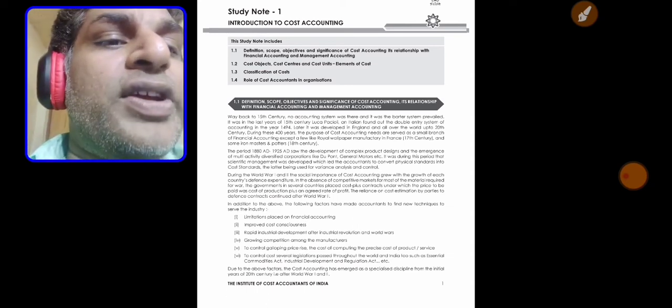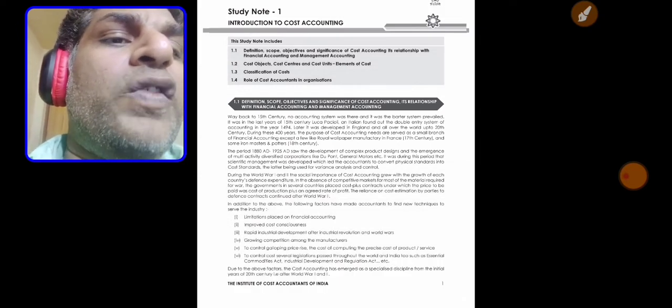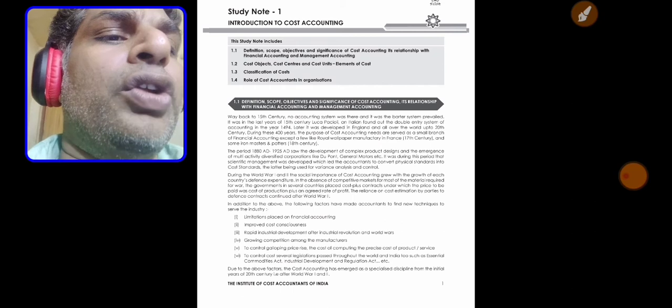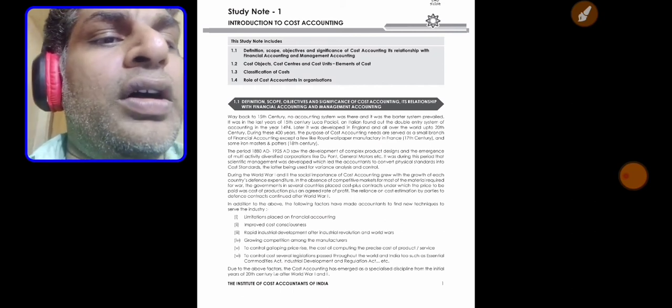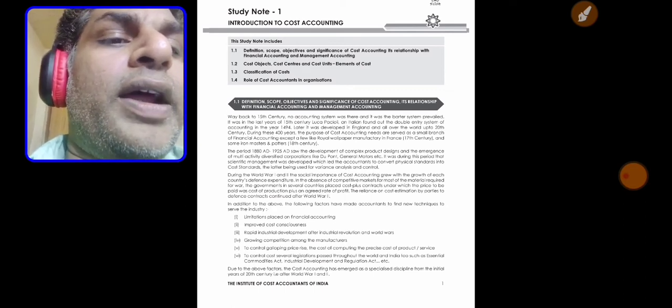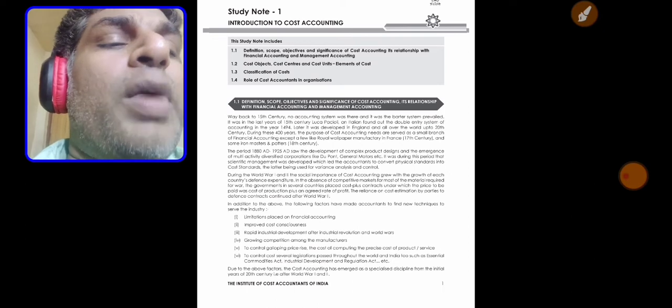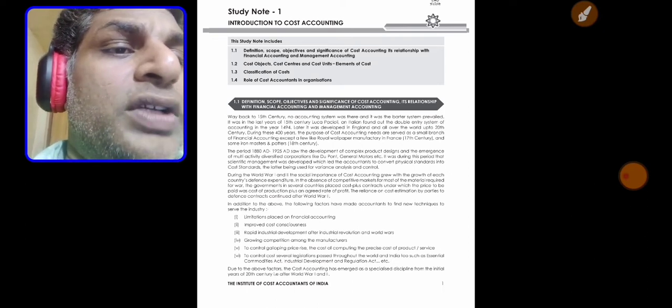Before the 15th century there was no accounting system; a barter system prevailed. It was in the last years of the 15th century that Luca Pacioli, an Italian, found the double-entry system, which was later developed in England and all over the world. Some of the iron masters and potters used costing in the 18th century.